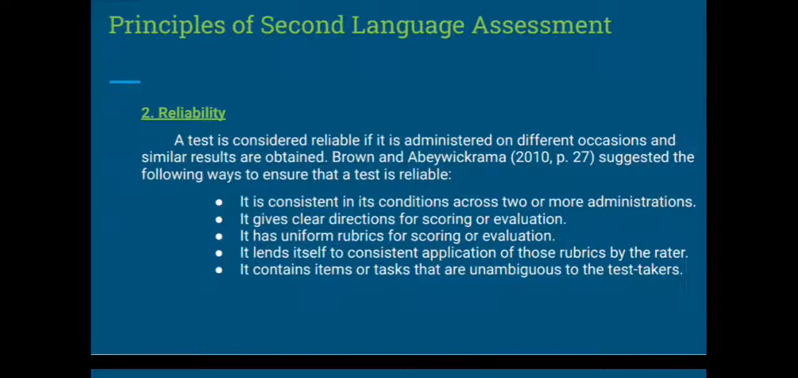Second, we have reliability. A test is considered reliable if it is administered on different occasions and similar results are obtained. The following are ways to ensure that a test is reliable. First, it is consistent in its conditions across two or more administrations. It gives clear directions for scoring or evaluation. It has uniform rubrics for scoring or evaluation. It lends itself to consistent application of those rubrics by the reader. It contains items or tasks that are unambiguous to the test takers.